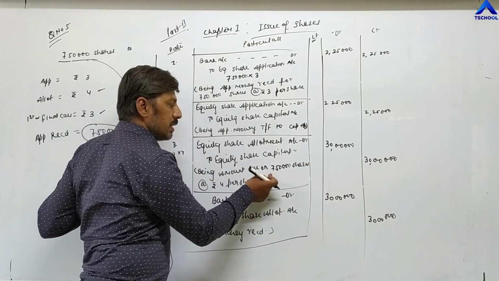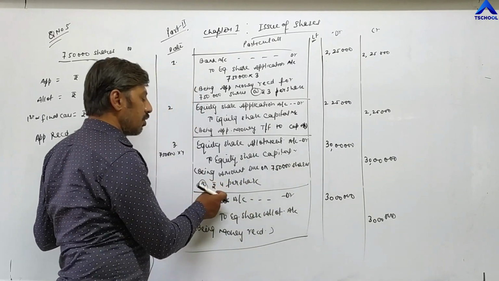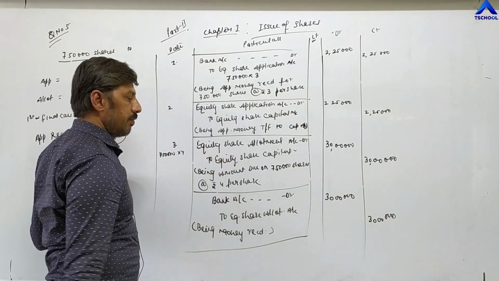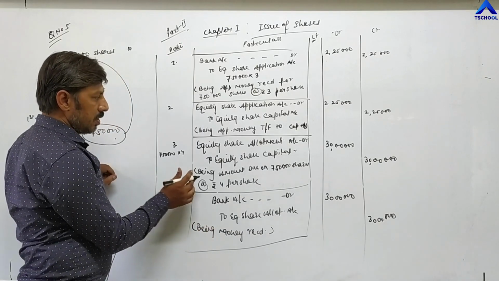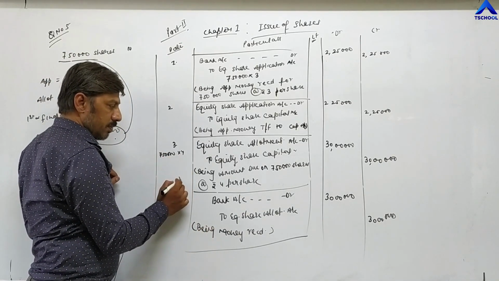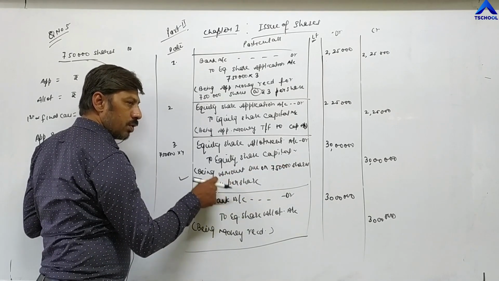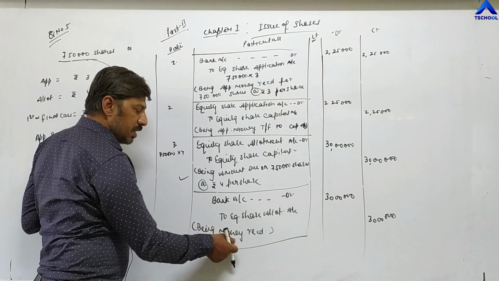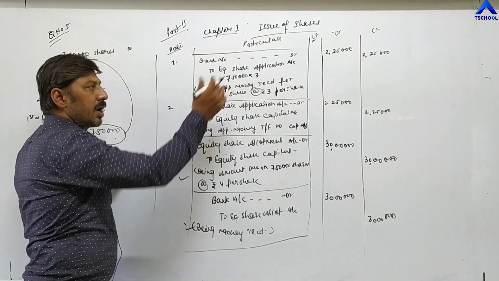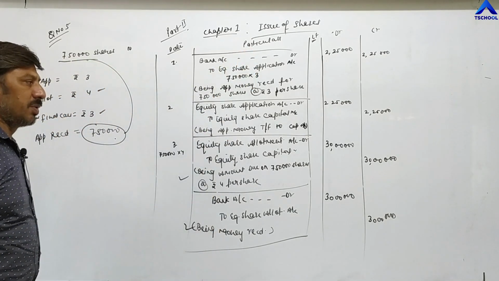Being amount due on 7,50,000 shares at the rate of 4 rupees per share. So, being money received. This narration will be repeated again and again in the further installments.